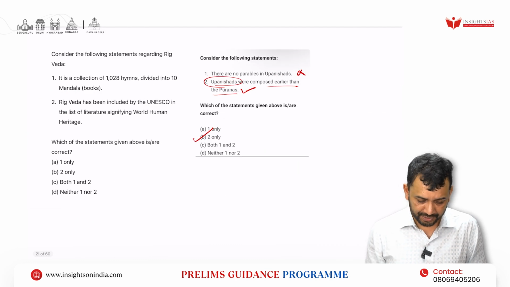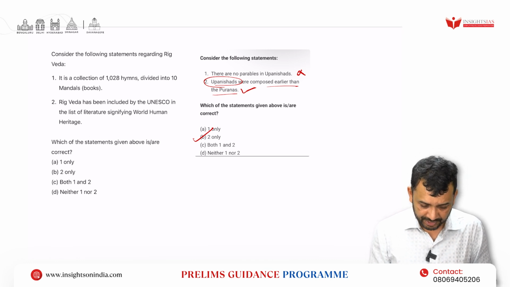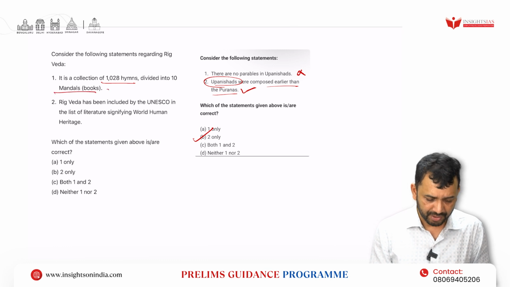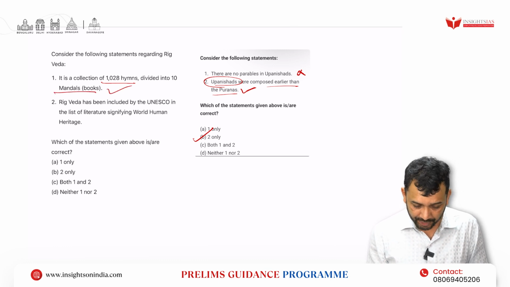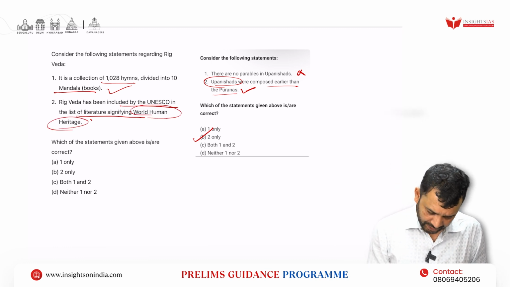Now next, consider the following statement regarding Rigveda. It is a collection of 1028 hymns divided into 10 mandalas or books. Correct. Rigveda has been included by UNESCO in the list of literature signifying world human heritage. This is also correct.